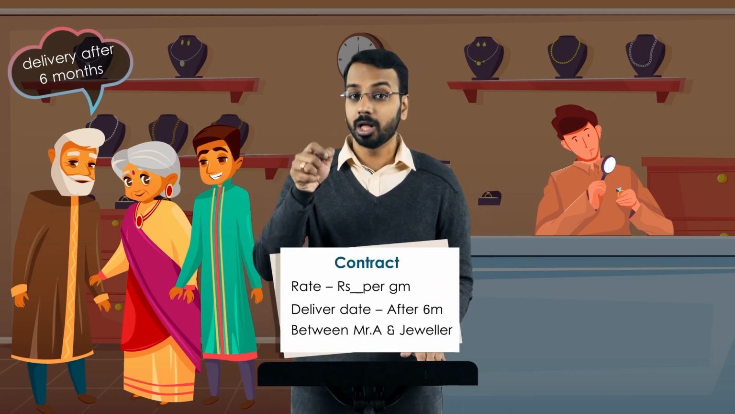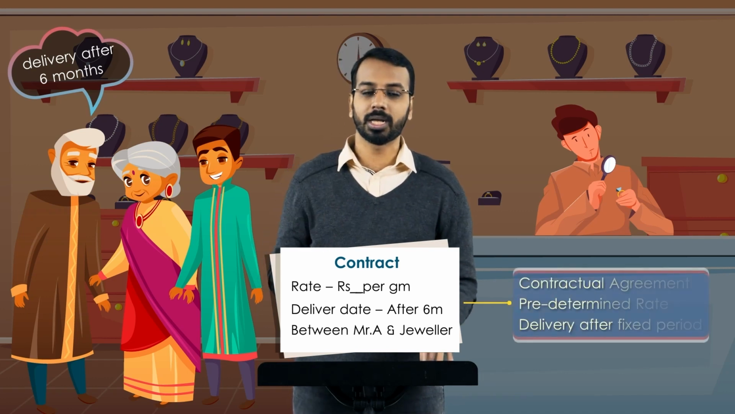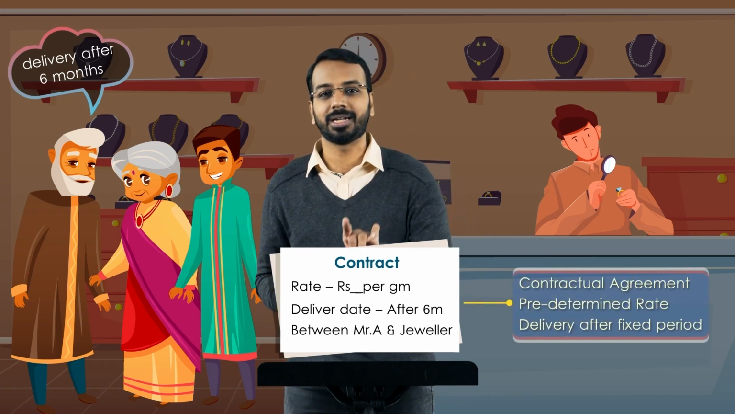So what you can do is, at an appropriate time, maybe after 1 month or 2 months, when you feel that the price is reasonable, you can go to a jeweler and say, see boss, I need so many grams of gold. So today, tell me a rate. I want to fix the rate today itself, and after 6 months or 8 months, I'll come and take delivery of the gold. Okay. So what have you done here? You have entered into a contract to buy gold at a future date at a predetermined price.